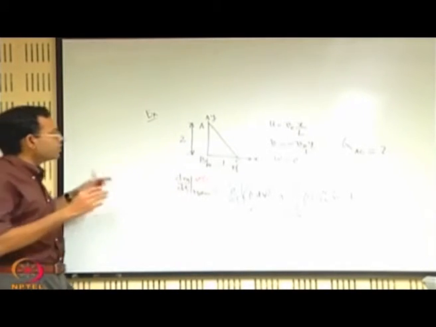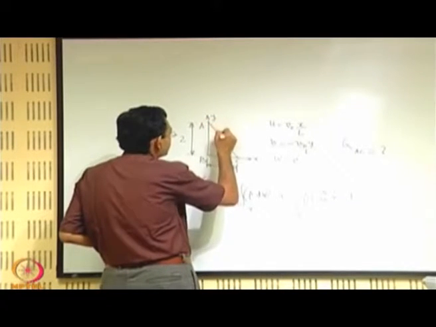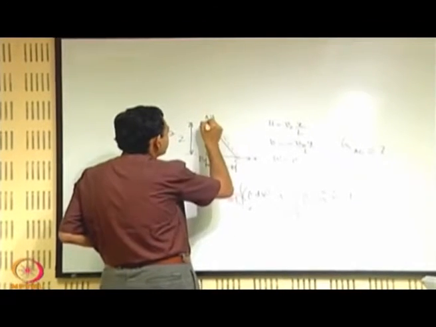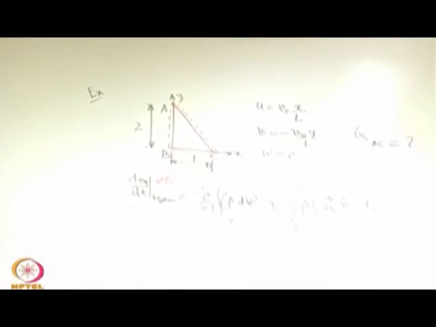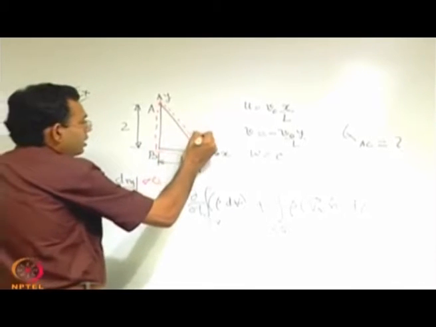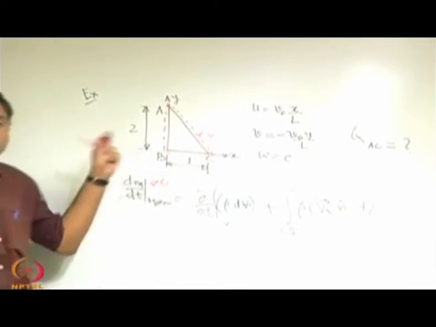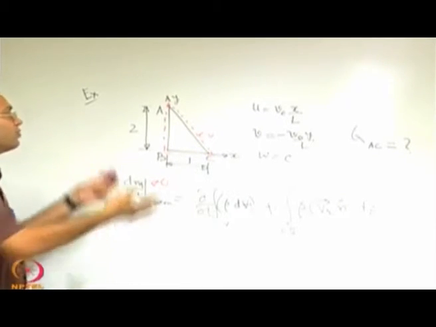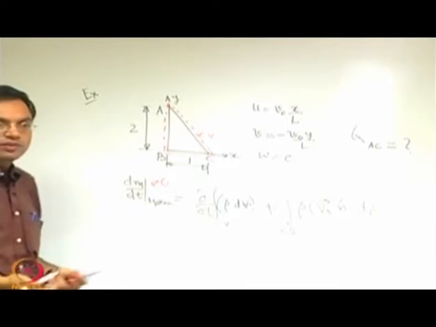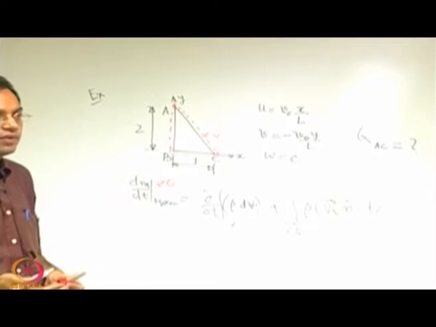The right hand side, because we are assuming that rho is not changing with time, neither the control volume is changing with time. So, what is our control volume? Let us say that this triangular shaped element is our control volume. Whenever we are making a control volume analysis, it is important to identify what is the control volume that we are taking, because you may take different control volumes. Of course, for this problem this is an obvious choice, but there could be problems where there could be many different choices of the control volume.